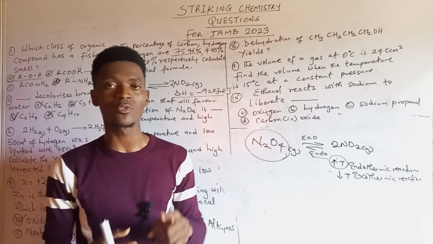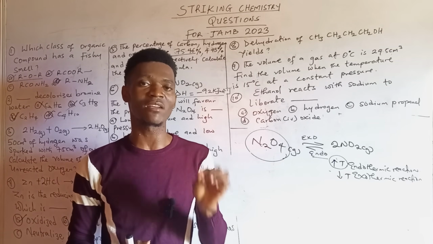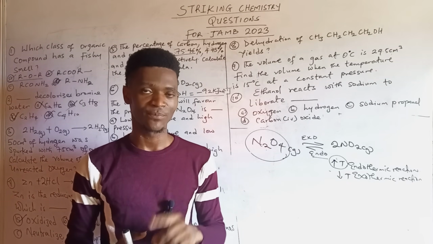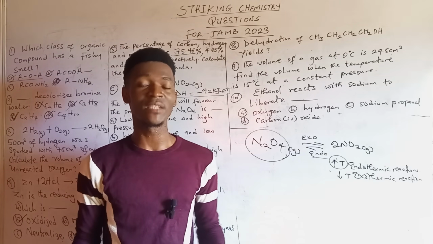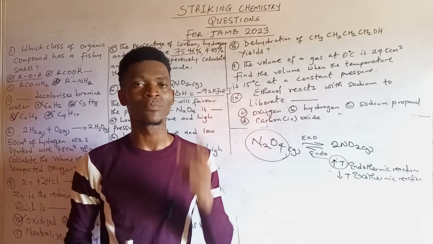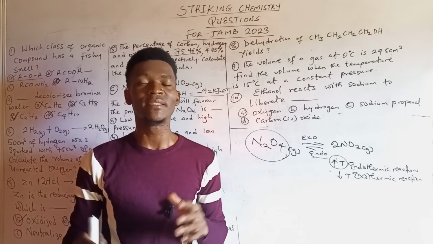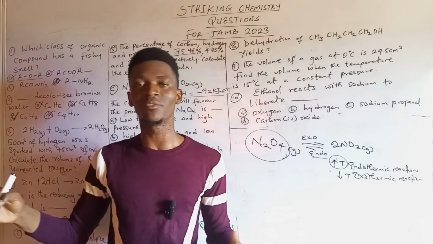And what are the two principles? Number one, the reaction must have at least a gaseous species. That's one. It must not necessarily mean that all of them must be in the gaseous phase of matter. If there is at least one gas in the reaction, then it has obeyed that principle. Then the second principle, the reaction must have unequal gaseous volumes at both ends of the reaction.